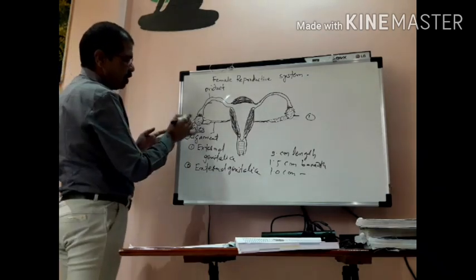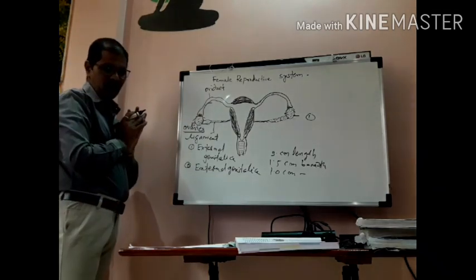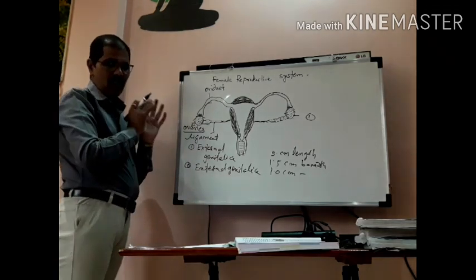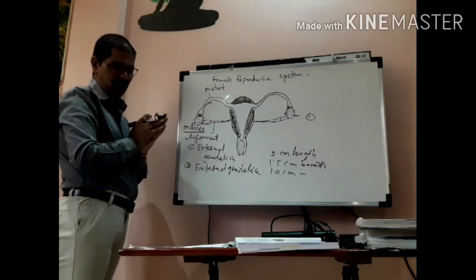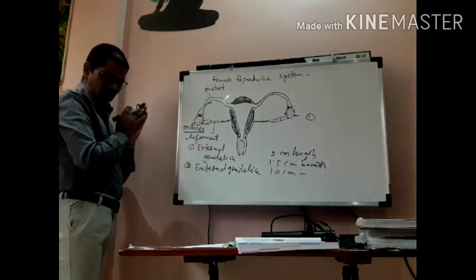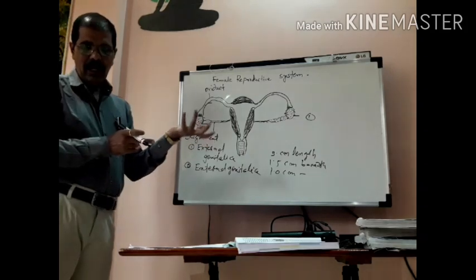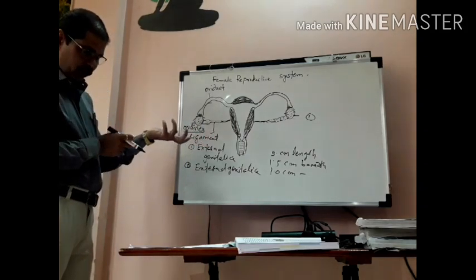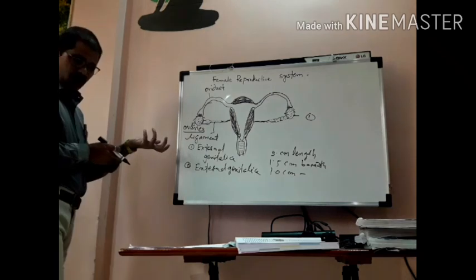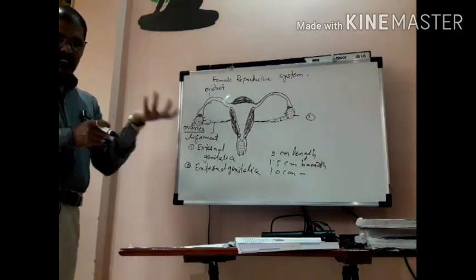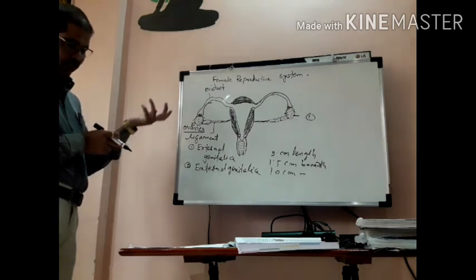So, what are the functions of this ovary? It plays a very important role in human reproduction in females. It produces female gametes, that means ova, eggs. Then it produces female sex hormones.